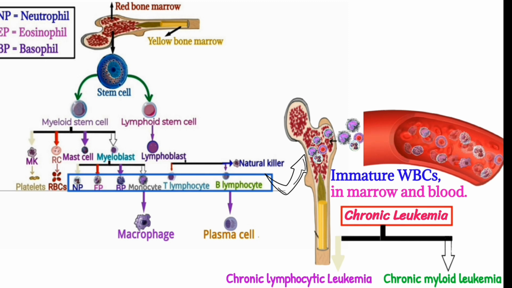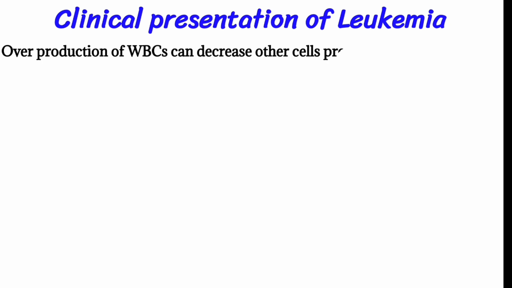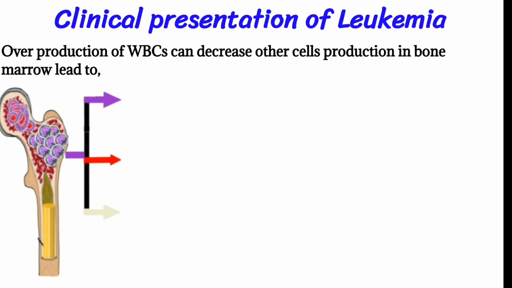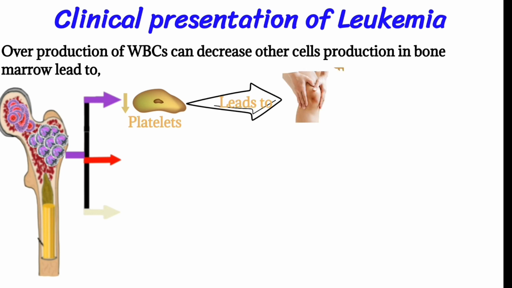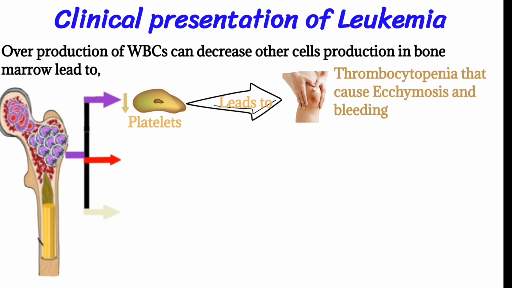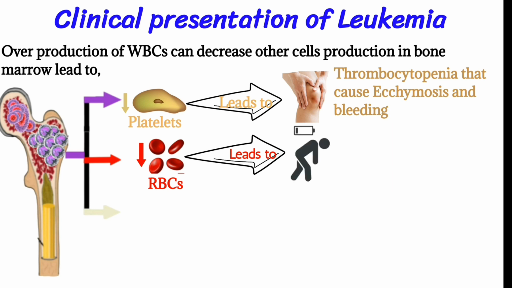So, the clinical presentation of leukemia. Overproduction of white blood cells can decrease other cell production in the bone marrow. If there is a decrease in platelets, it may lead to thrombocytopenia, causing ecchymosis and bleeding. If there is a decrease in red blood cells, it may lead to anemia. Symptoms of anemia are fatigue, increased heart rate, and shortness of breath.